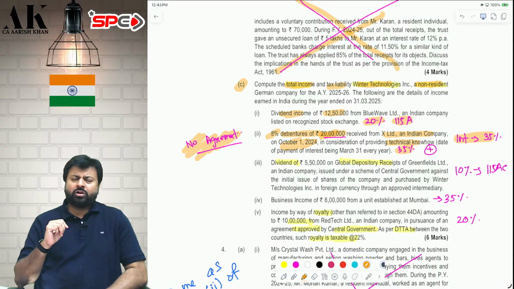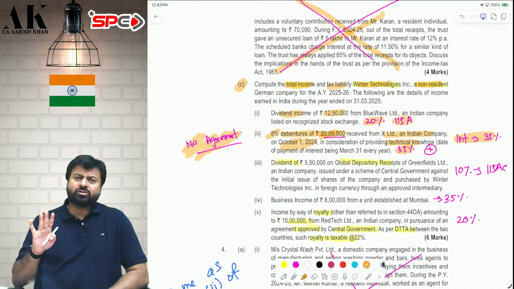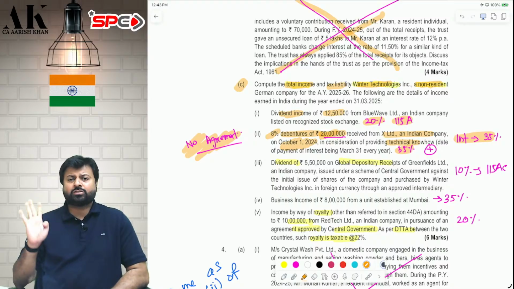Sir, this interest also cannot come in 115A? No, this cannot come in 115A. You cannot tax this interest at 20% because this loan is not given in foreign currency. This is given in Indian currency. Therefore, this debenture is in Indian currency, and will not be subject to 115A. This will also be subject to 35% tax on interest.